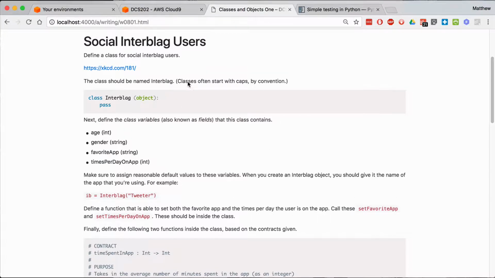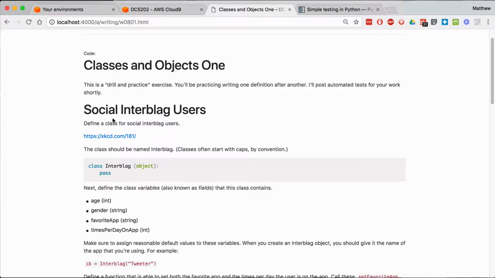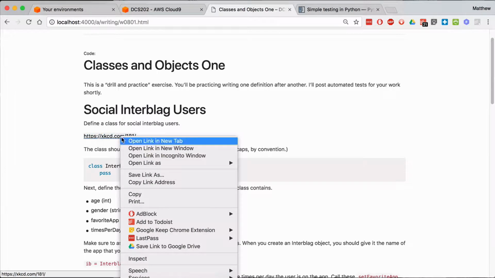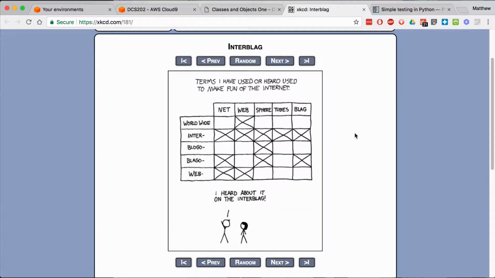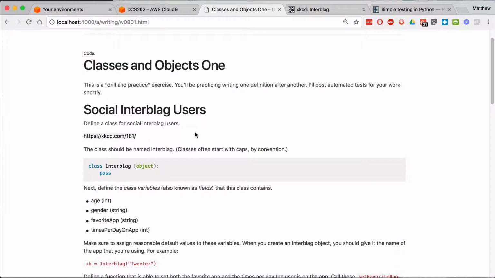So, what I've done is I've written up some practice problems based on your brainstorming. And the first problem I have is that we might develop a class for interweb users or interblag users. And we have here the XKCD comic, which is the definitive name generator for all things on the internet. For example, the Worldwide Sphere or the Intertubes. So you can take a look at that.